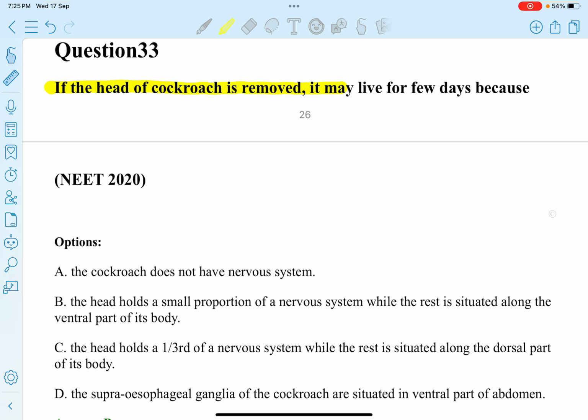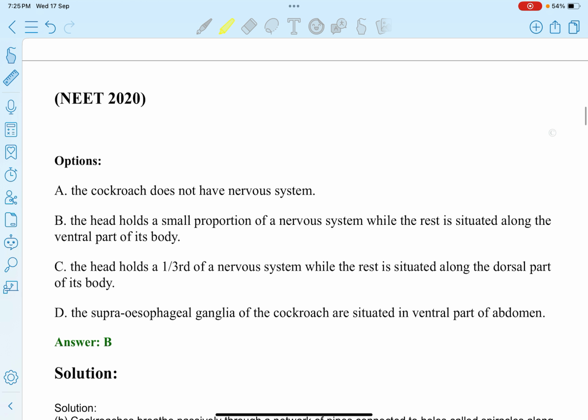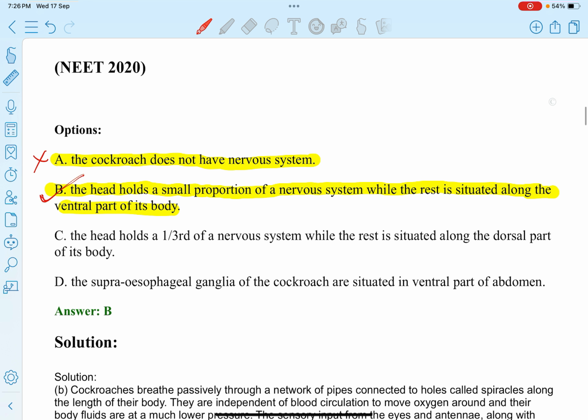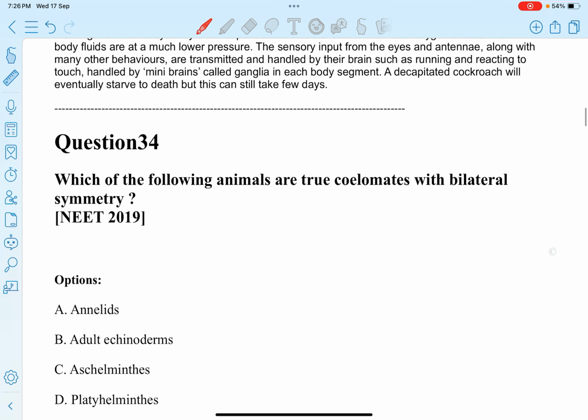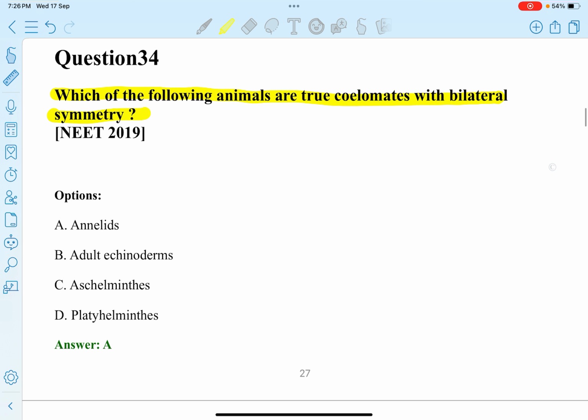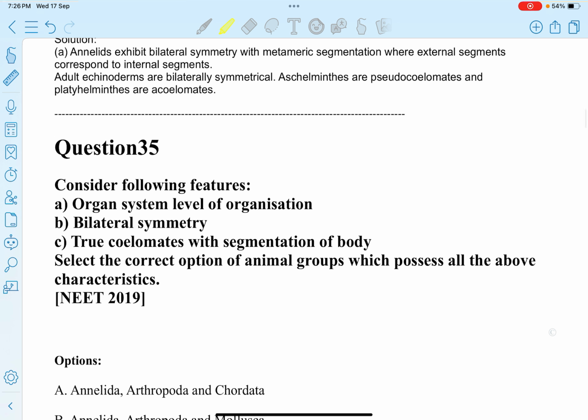If the head of a cockroach is removed, it may live for a few days because: option A, the cockroach does not have a nervous system. No. The head holds a small portion of the nervous system while the rest is situated in the ventral part of its body. This statement is correct. Next question. Which of the following animals are true coelomates with bilateral symmetry? Option A. Annelids, B. Adult echinoderms, C. Aschelminthes, D. Platyhelminthes. So annelids are true coelomates with bilateral symmetry. Next question.